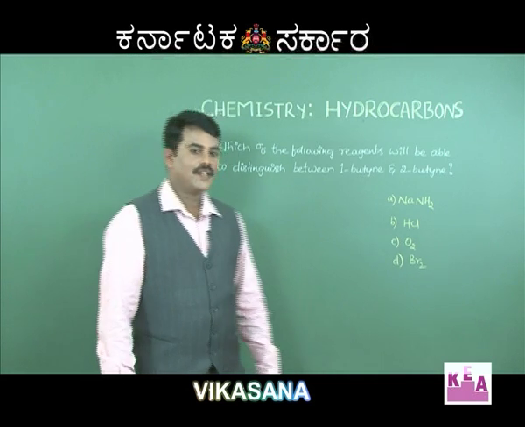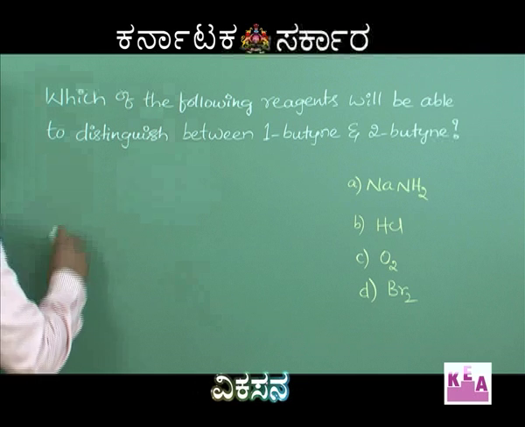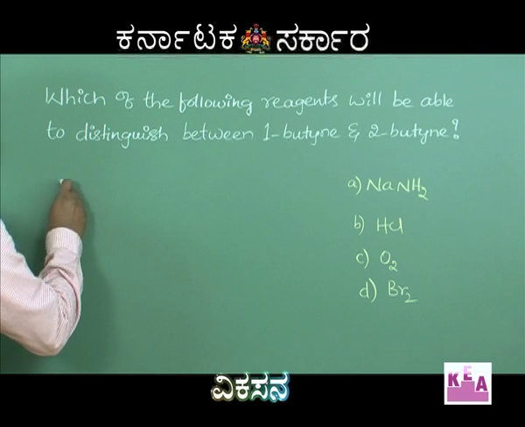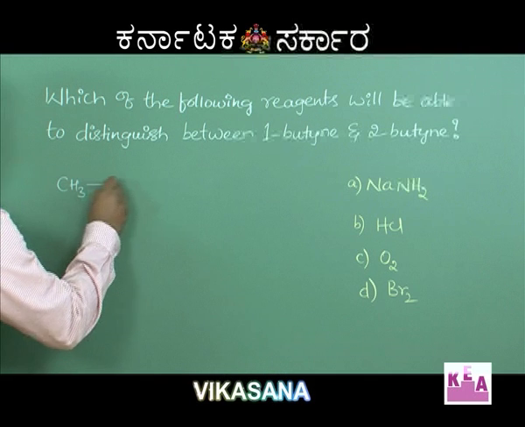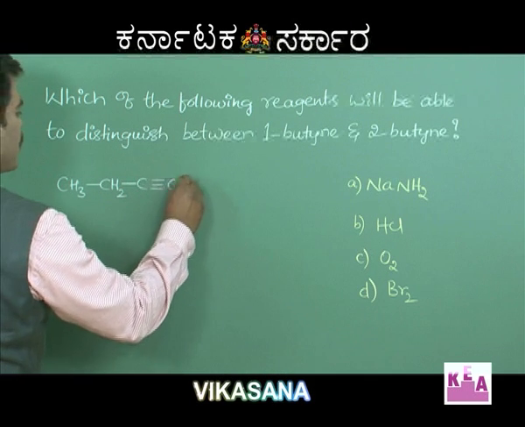The next question: which of the following reagents will be able to distinguish between 1-butyne and 2-butyne? Dear students, 4 options are given here: sodamide, HCl, oxygen and bromine. Let us see the structures of these two. First one is 1-butyne, CH3, CH2, C triple bond CH.